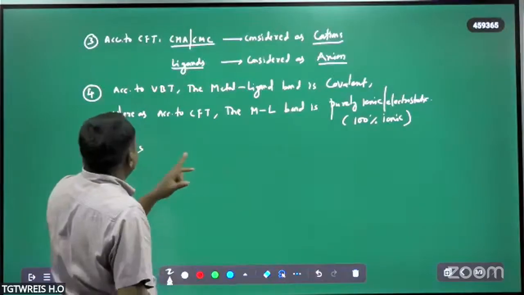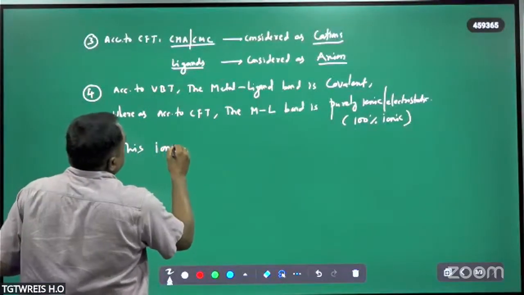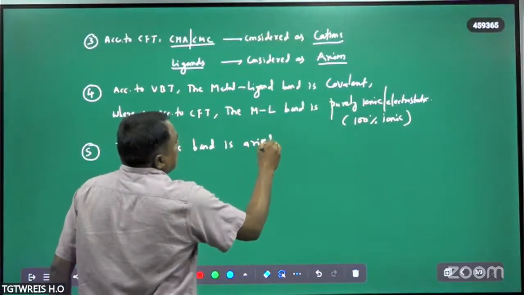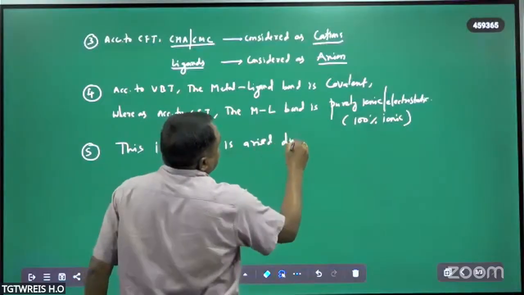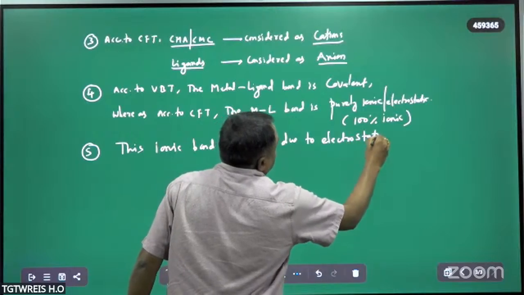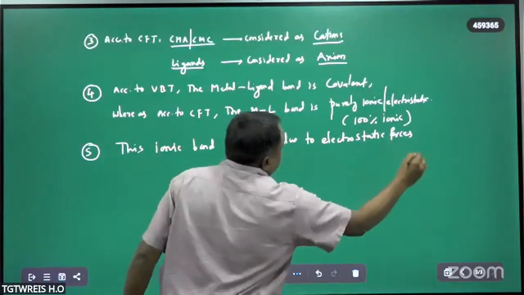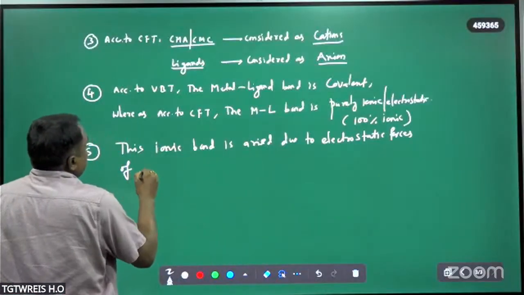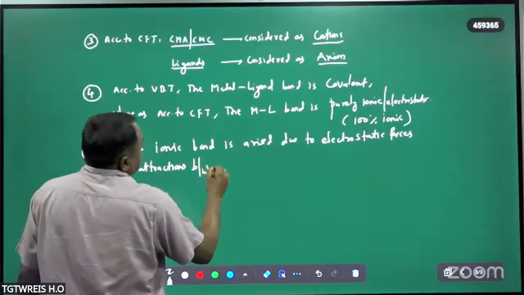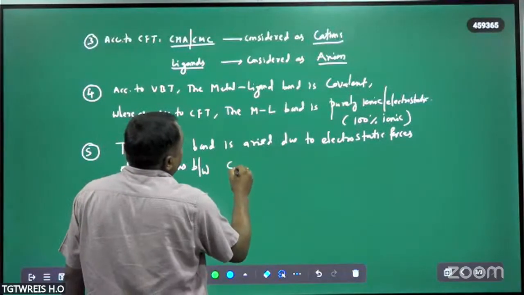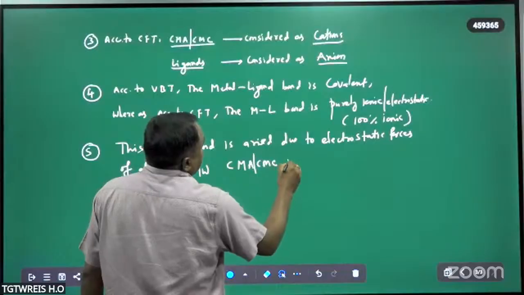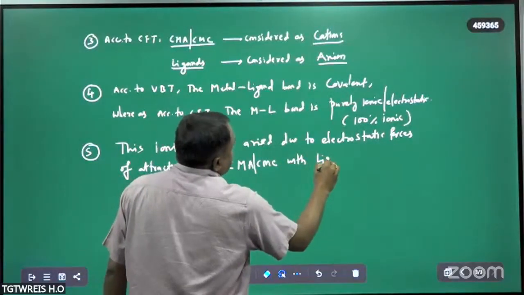That means 100% ionic. Therefore, this ionic bond arises due to electrostatic forces of attraction between the central metal atom or a central metal cation with the ligands.